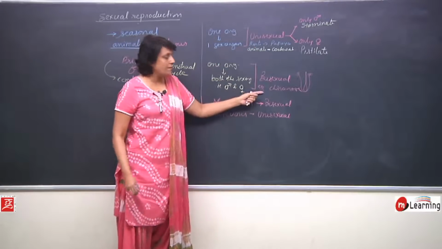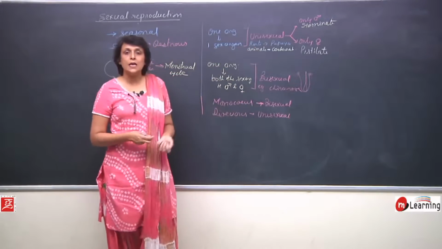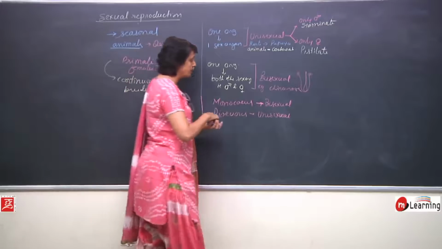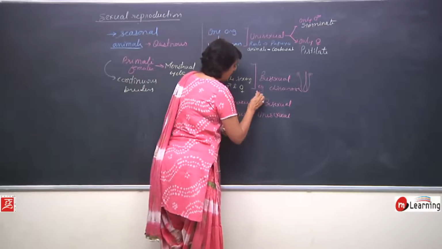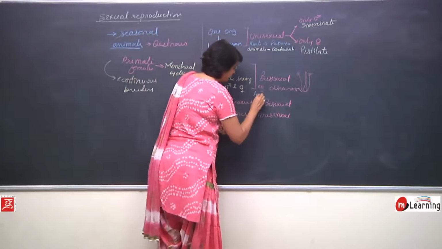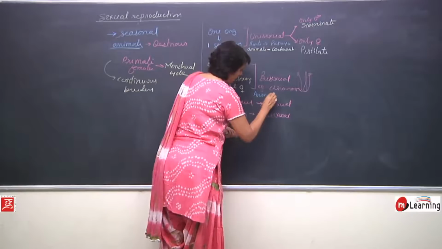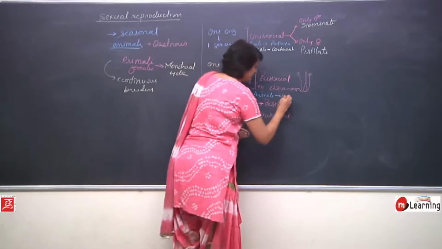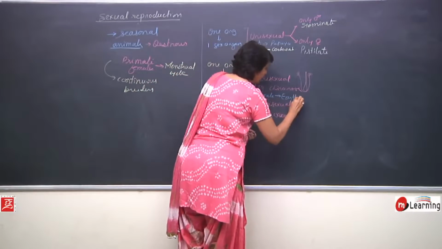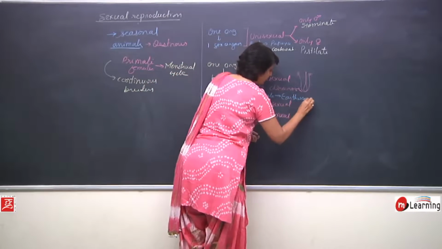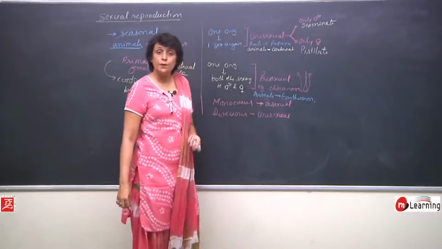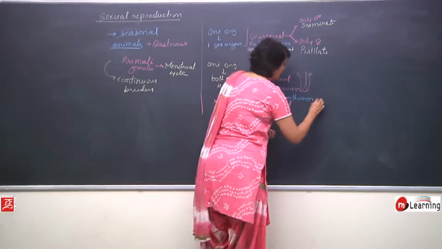Are we aware of any animal which has both the sex organs? I am sure you have heard of this. Amongst animals, earthworm, tapeworm, that is Taenia solium.